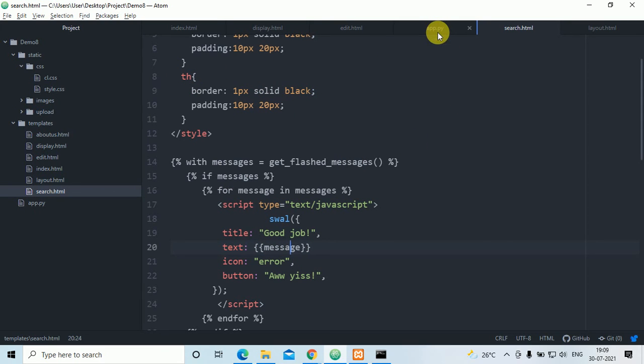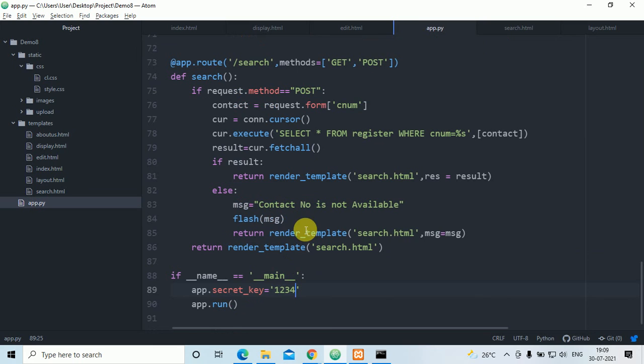Message, app.py, flash message should be there, contact number it has to go. Okay, we'll do this in the next class. I think it's not working, something error is there. I'll check that, I'll verify it, and then I'll let you know.